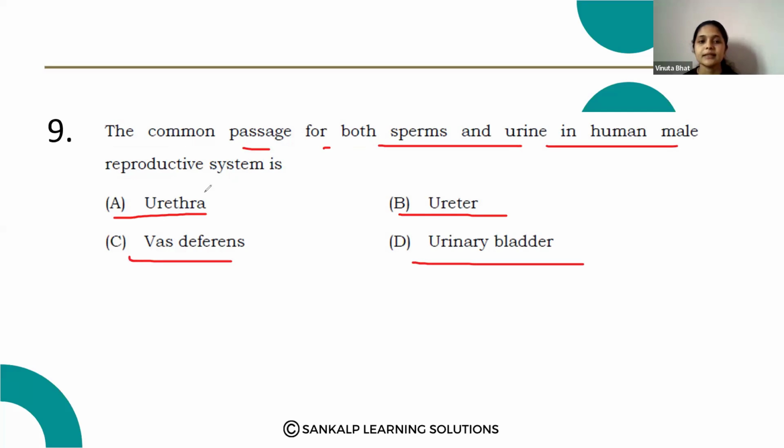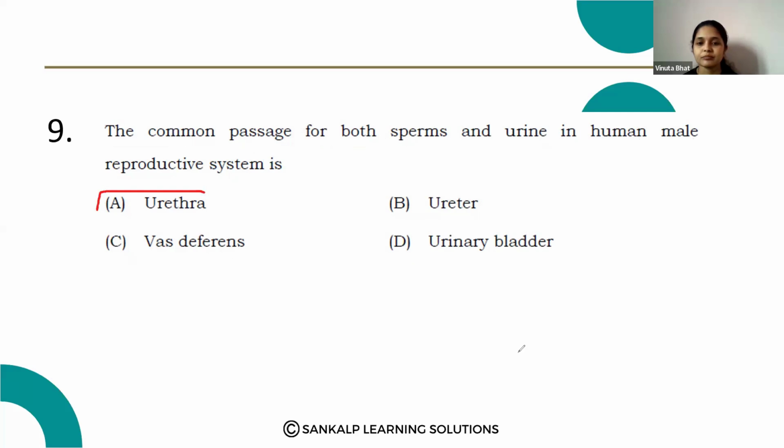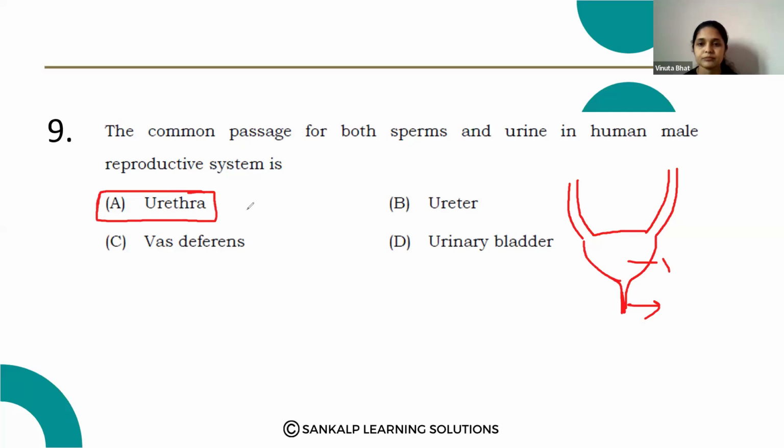Here, these are the ureters that come from the kidney, this is the urinary bladder, and this is the urethra. So this is the common passage for both sperms and urine. Option A, urethra, is the correct answer.